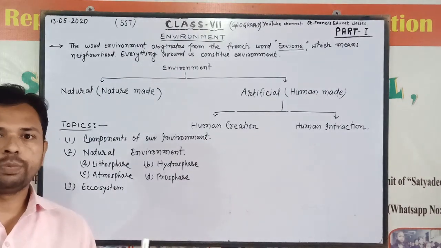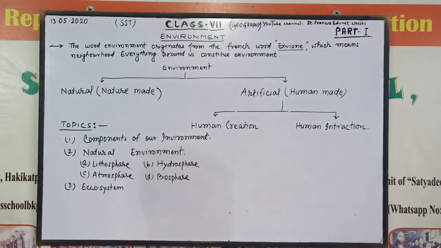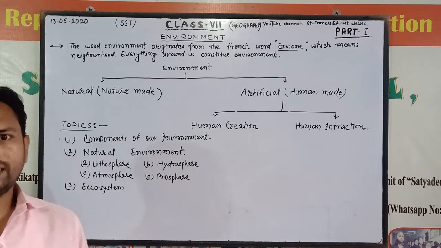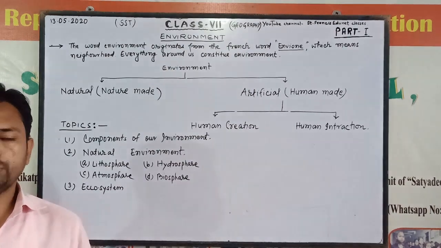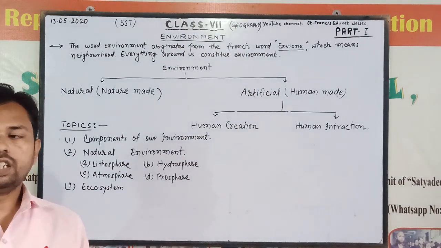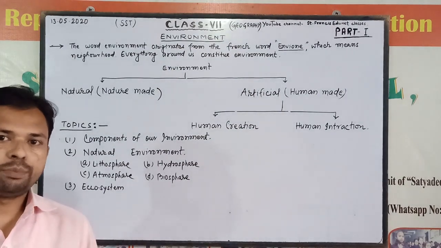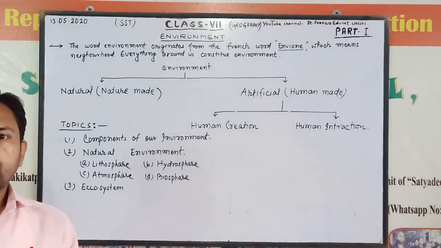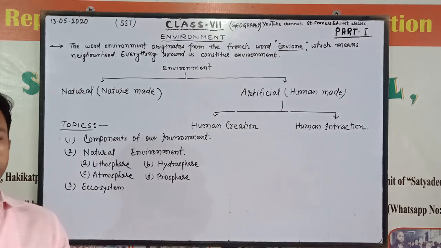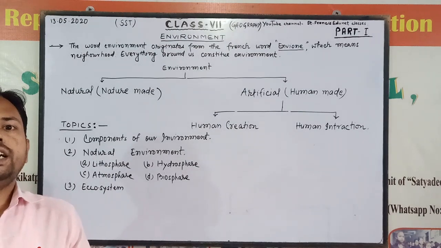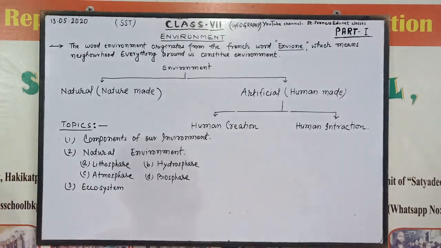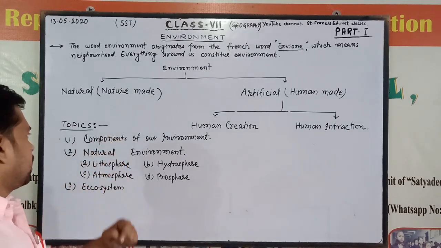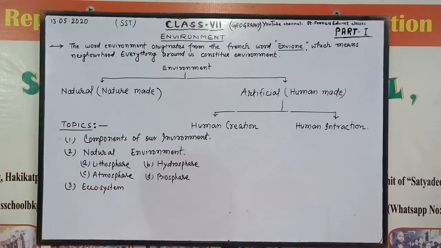There are a lot of parts of a computer: keyboard, system unit, also known as CPU, mouse, monitor. All these things are called components of a computer, and when we assemble all of them, that makes a computer. Likewise, the environment has many parts, and all parts are called components.